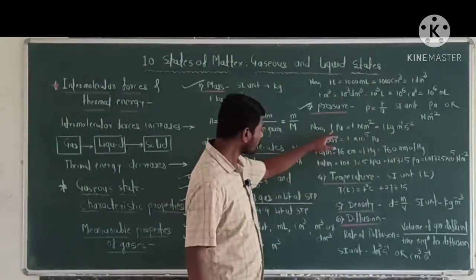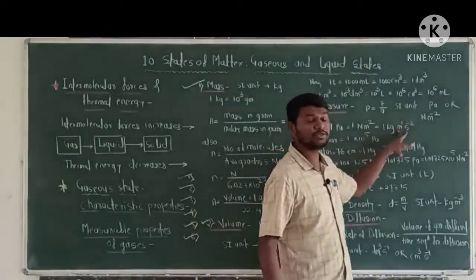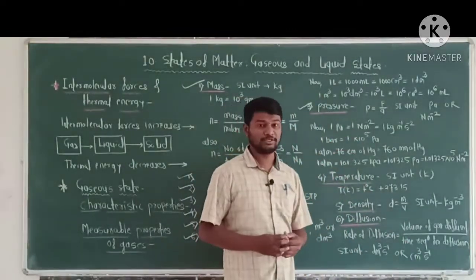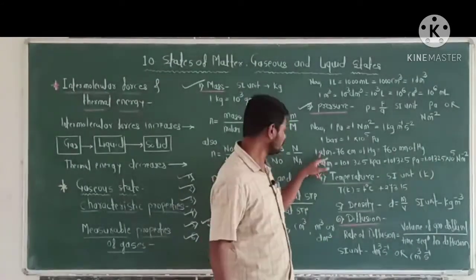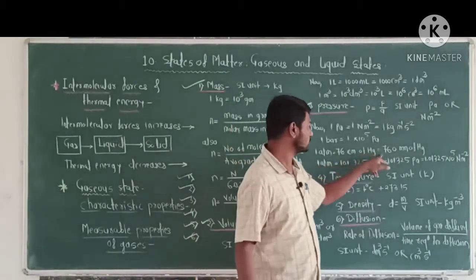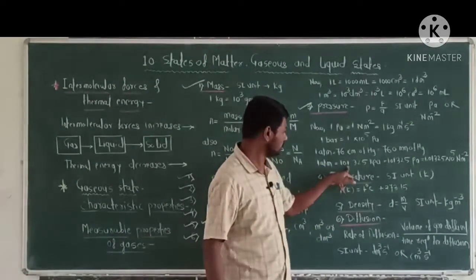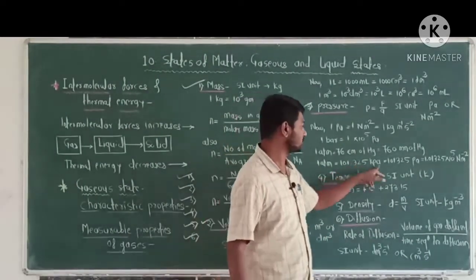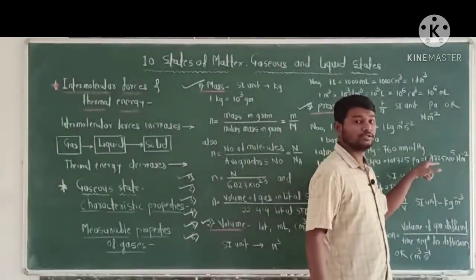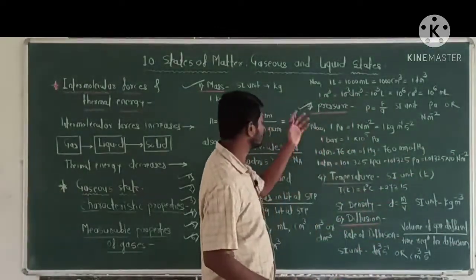Now 1 Pascal is equal to 1 Newton per meter square is equal to 1 kg per meter per second square. 1 bar is equal to 1 into 10 raised to 5 Pascal. 1 atmosphere is equal to 76 centimeter of mercury is equal to 760 millimeter of mercury. 1 atmosphere is equal to 101.325 kilopascal is equal to 101.325 pascal is equal to 1.01325 into 10 raised to 5 Newton per meter square. These are the interconversions of pressure.